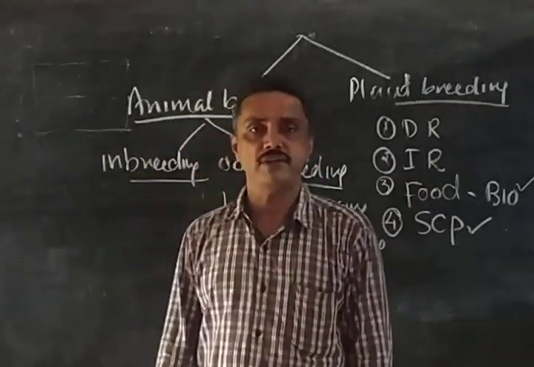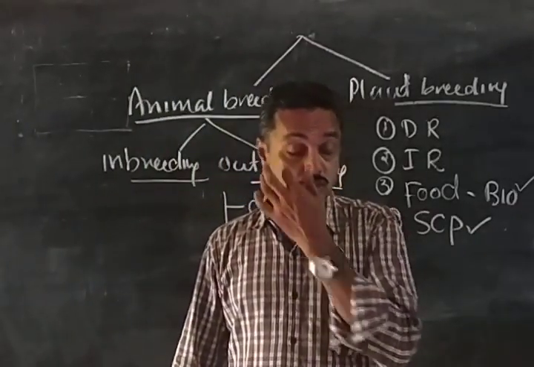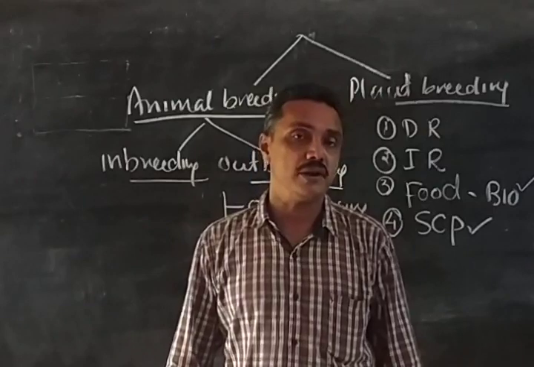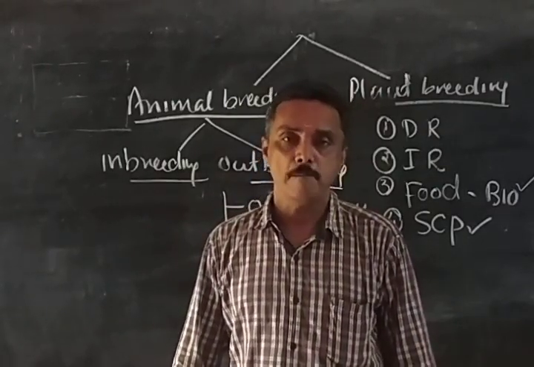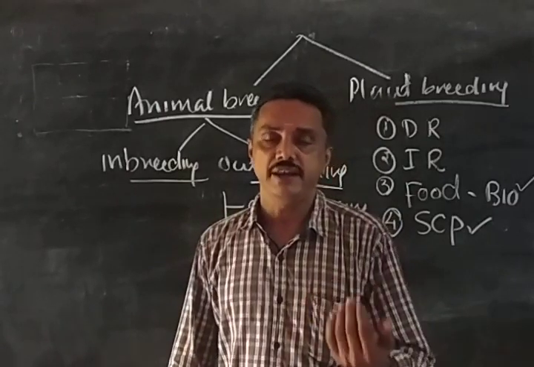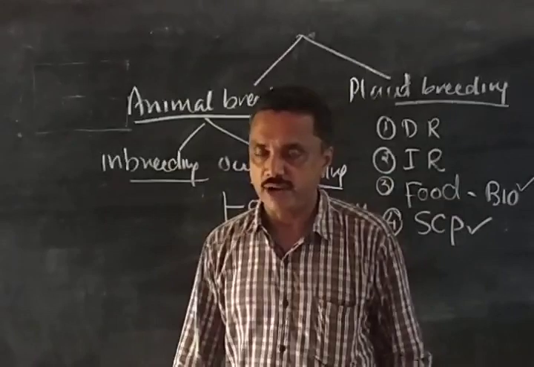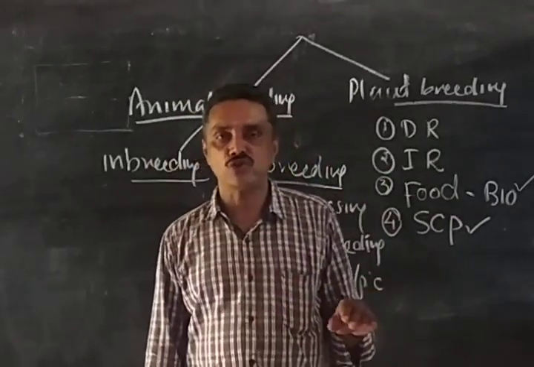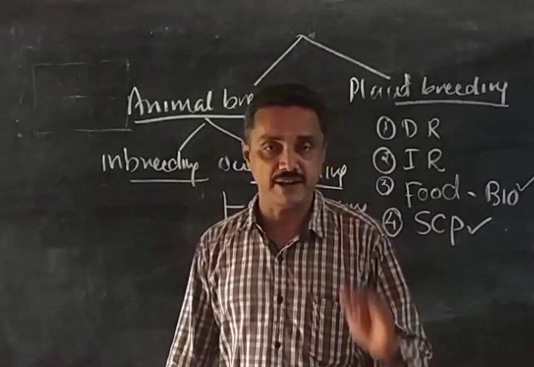So this chapter is supposed to be completed, and we go to the next chapter, one of the very important chapters and the toughest chapter of botany, second year, that is biotechnology. In the next class we can start that. That is very important. So you write the assignment and complete the notes. I have already given the notes for you. So complete the notes and write the assignment very completely.